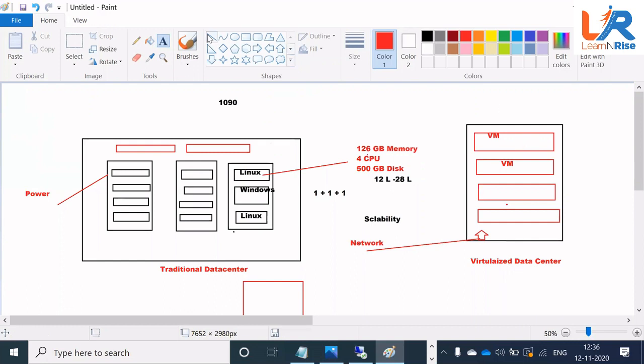To your surprise, every virtual machine also has a LAN card, but this is not a physical LAN card. Every virtual machine will have a virtual LAN card. Now this virtual LAN card is not going to connect with your physical switch. It is going to connect with your virtual switch.